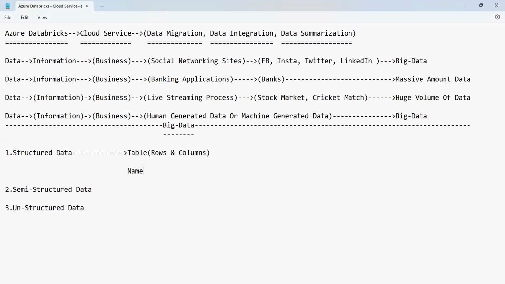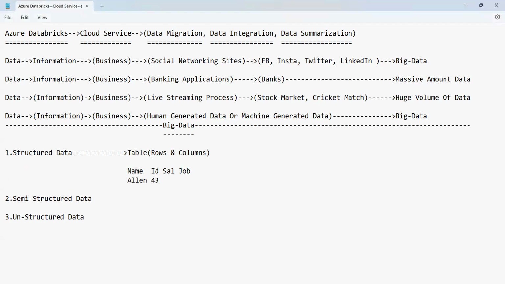I'm using the name, ID, then you have a salary, then you have a job. Can you see here? These are the four different columns we have. After these columns, you have Alien, some ID number, and then 30,000, let's say here. And the job is clerk. And then you have the next one. Can you see here, everyone?